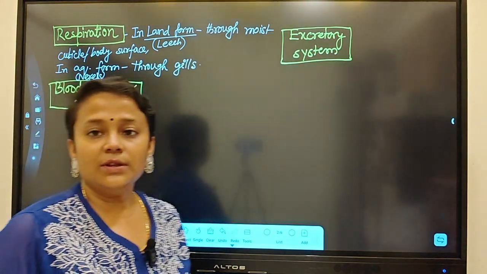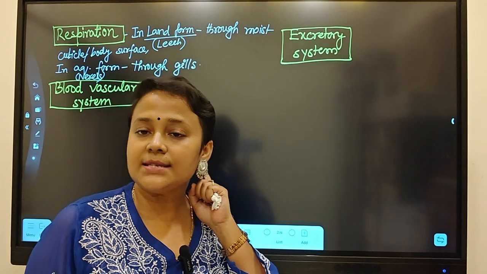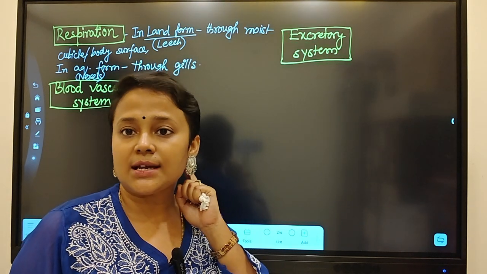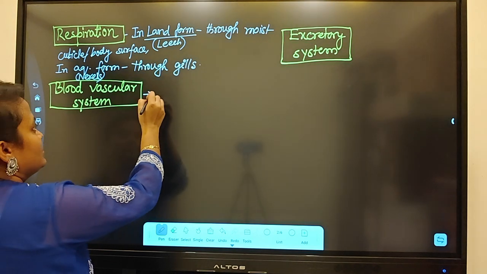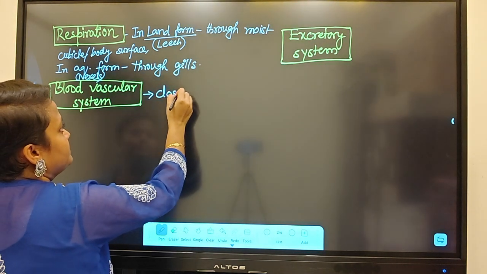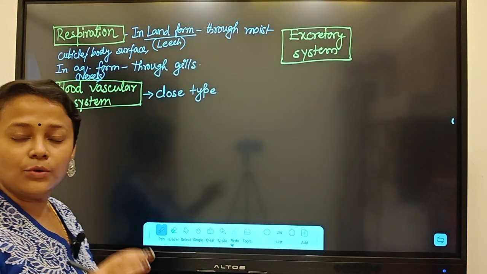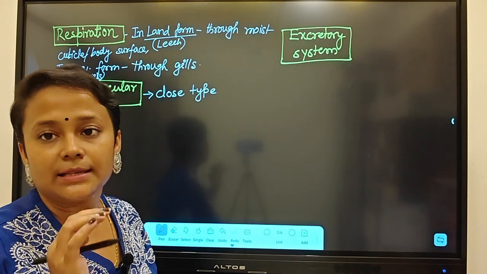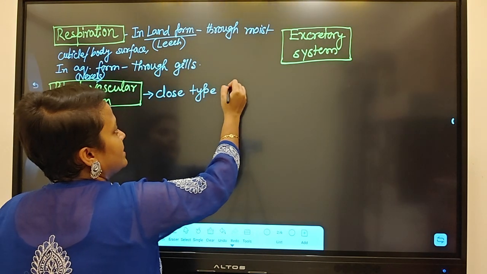Now, blood vascular system, very, very important. First time we can see the closed type of blood vascular system. Closed type means the blood will flow through the blood vessels.